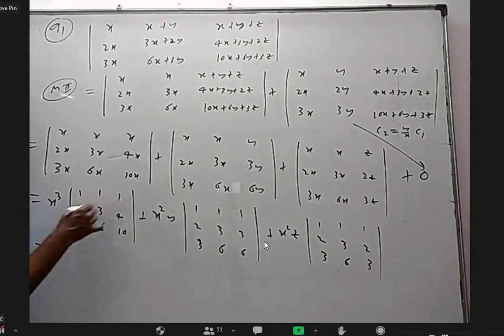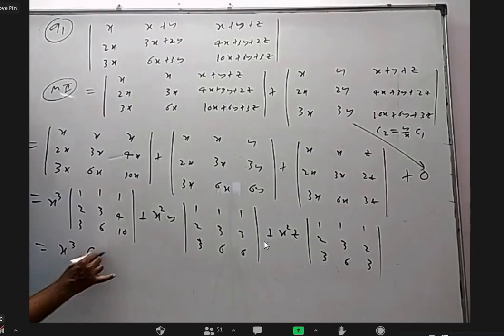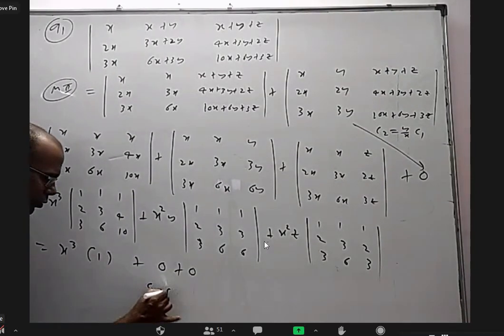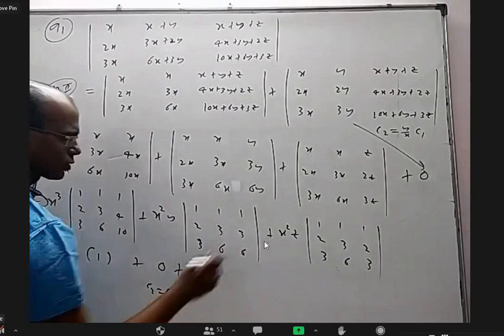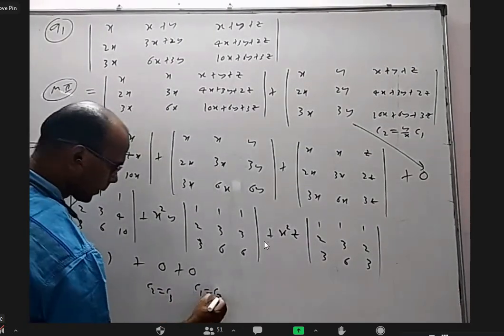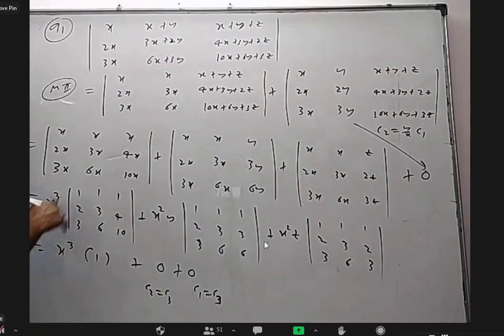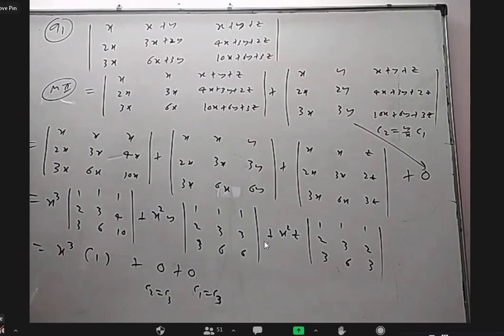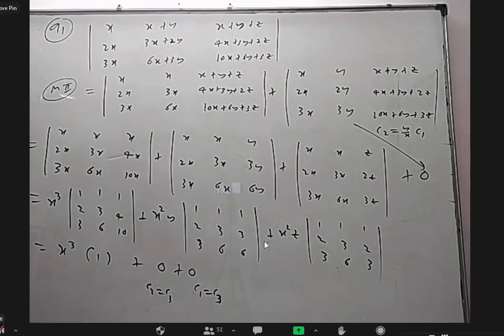And this somehow expanded. Right now, just to save time, I'm not writing how this answer is 1. But this is 0, this is 0. This is 0 because column 2 equals column 3. That is 0 because column 1 equals column 3. Okay, how is this 1? You just subtract columns or expand somehow, you'll get it. So now again same, x cube equals 64, x equals 4. I think we are out of time.